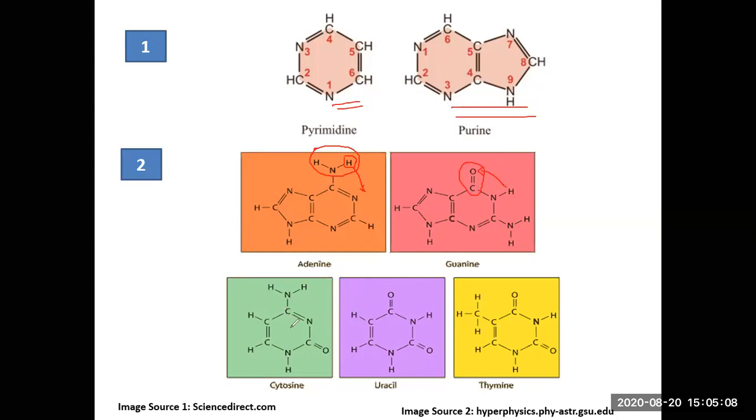Same is the case in pyrimidines also. Cytosine, you have an amino group. This hydrogen atom is mobile. It can always come here. So amino group changes to imino group. You have a keto group here in uracil. So adjacent hydrogen atom can be shifted here. So this keto group gets converted to enol group. So this is the cause of tautomeric shift. Some of the hydrogen atoms in the nitrogen bases are mobile, and their mobility causes a change from one functional group to another functional group, resulting in a tautomeric shift.